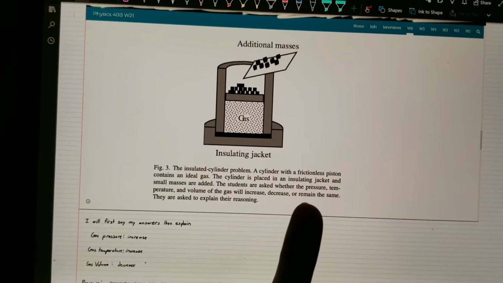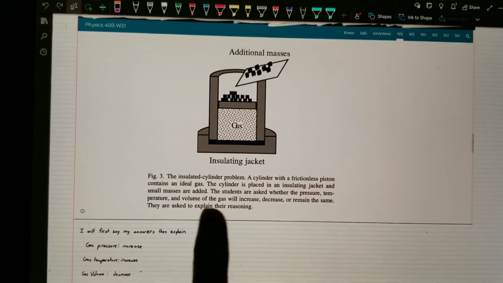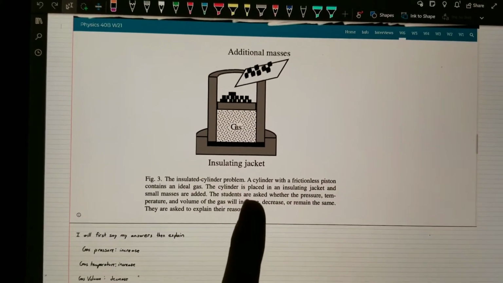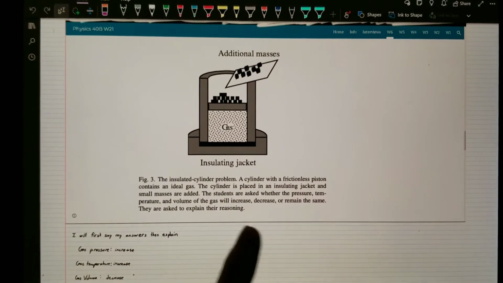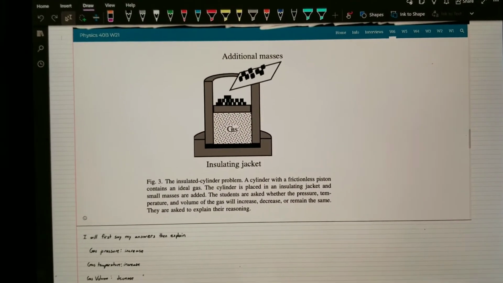A cylinder with a frictionless piston contains an ideal gas. The cylinder is placed in an insulating jacket and small masses are added as shown right here. The students are asked whether the pressure, temperature, and volume of the gas will increase, decrease, or remain the same.